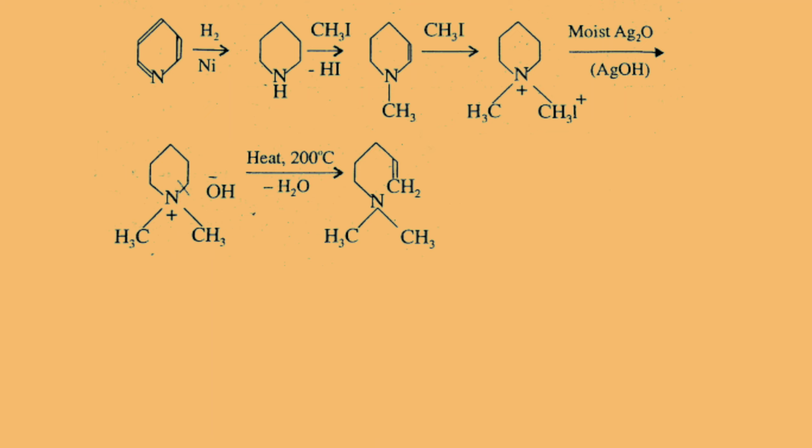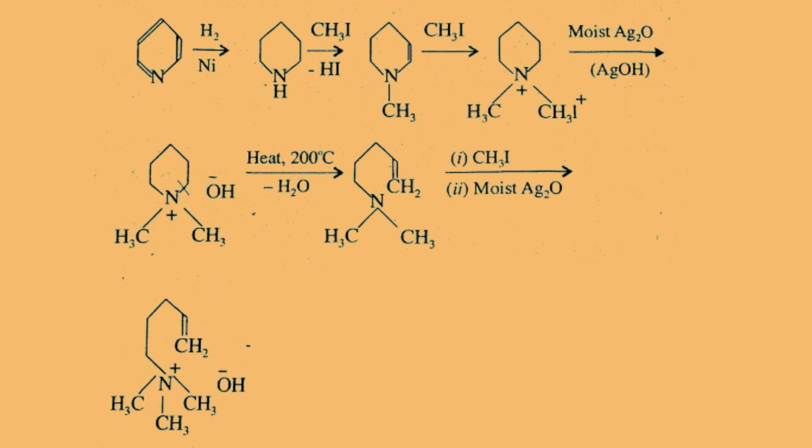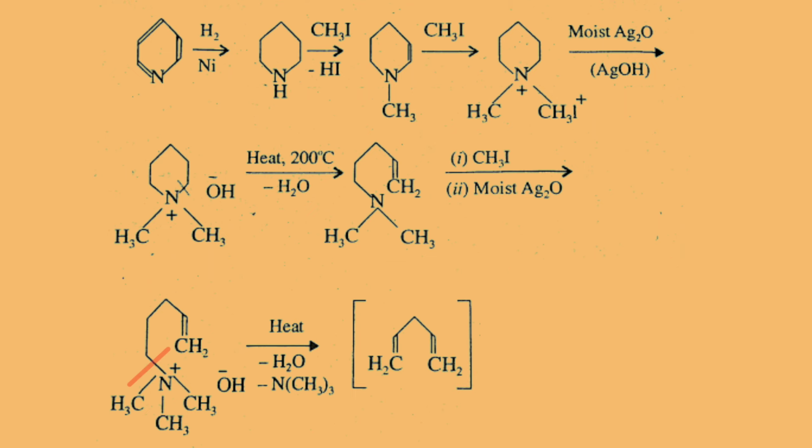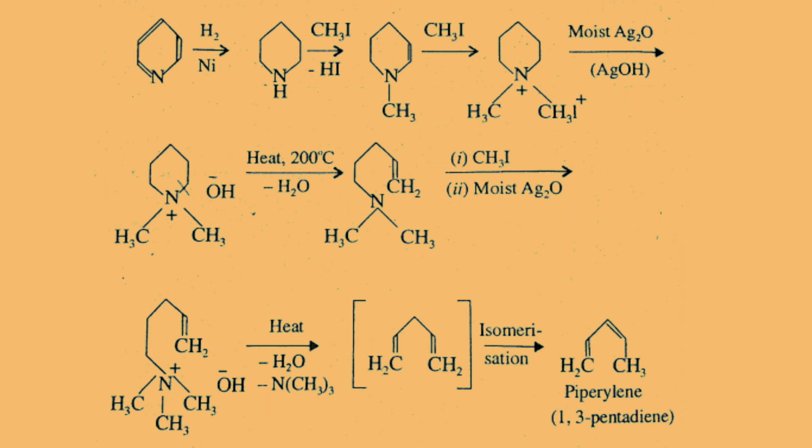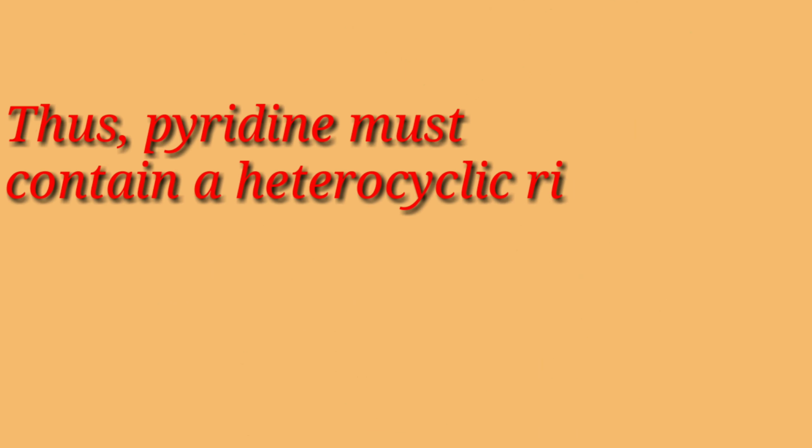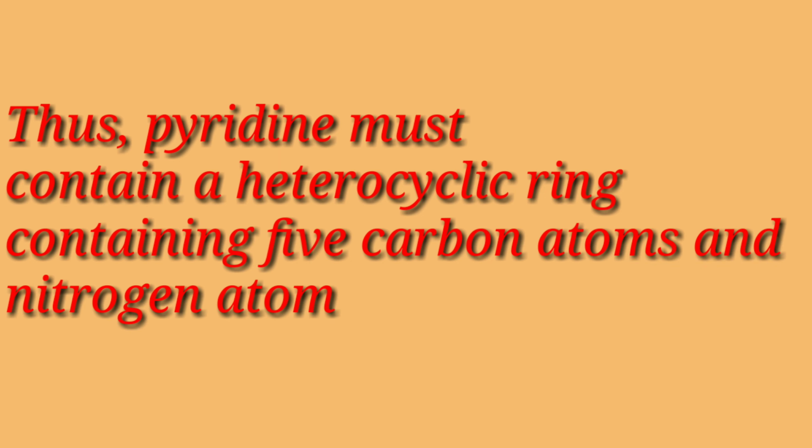When the process is repeated on the product, another molecule of water is lost with the fission of the other carbon-nitrogen linkage, so that nitrogen is eliminated as trimethylamine and the resulting product is an unsaturated diene, which in general gets isomerized to a conjugated diene. Hence, the pyridine must contain a heterocyclic ring containing 5 carbon atoms and a nitrogen atom.